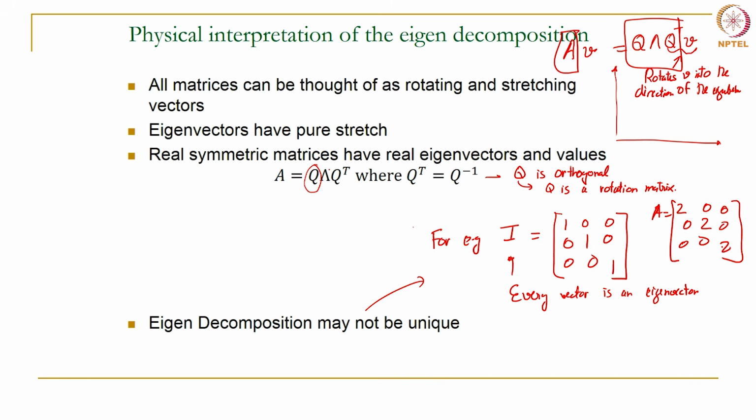Okay. Now, one can think of a counterpart for this. If we think of a rotation matrix, it is not going to have stretching at all. Which means really speaking that you cannot really have a real eigen decomposition, because an eigen decomposition only tries to find out those vectors which are actually going to purely stretch. So, if I have a pure rotation matrix or a pure orthogonal matrix, it is not going to have a real eigen decomposition. Okay. You can try this out for yourself.